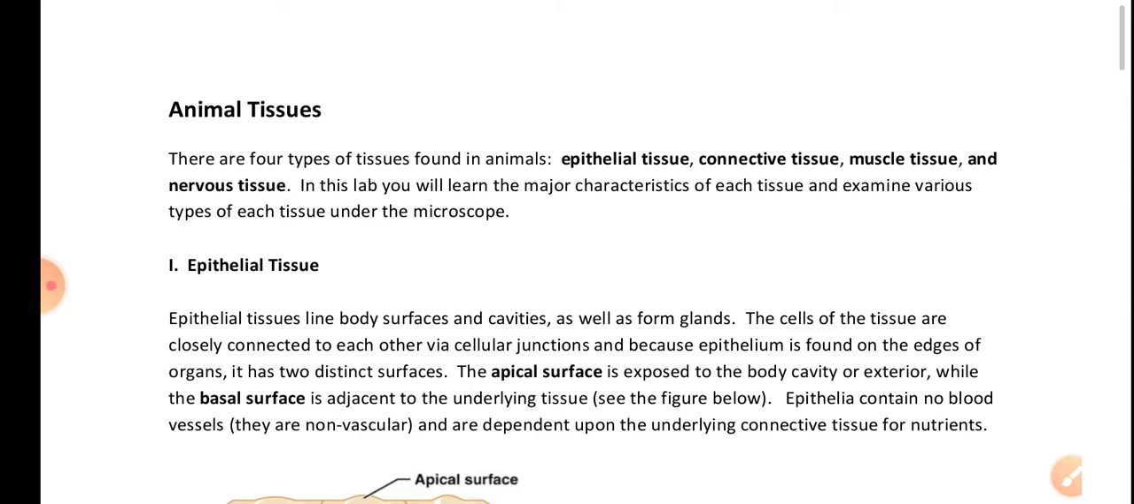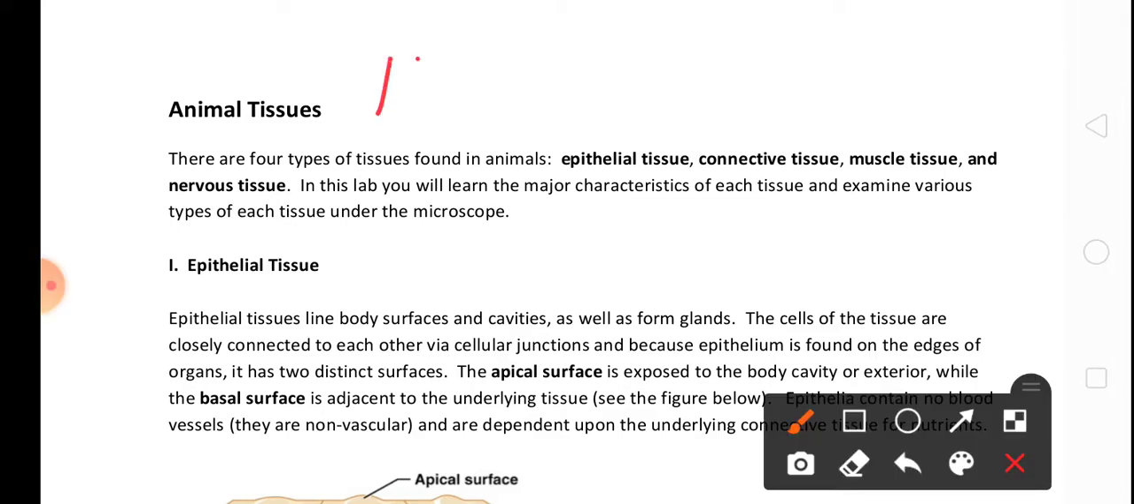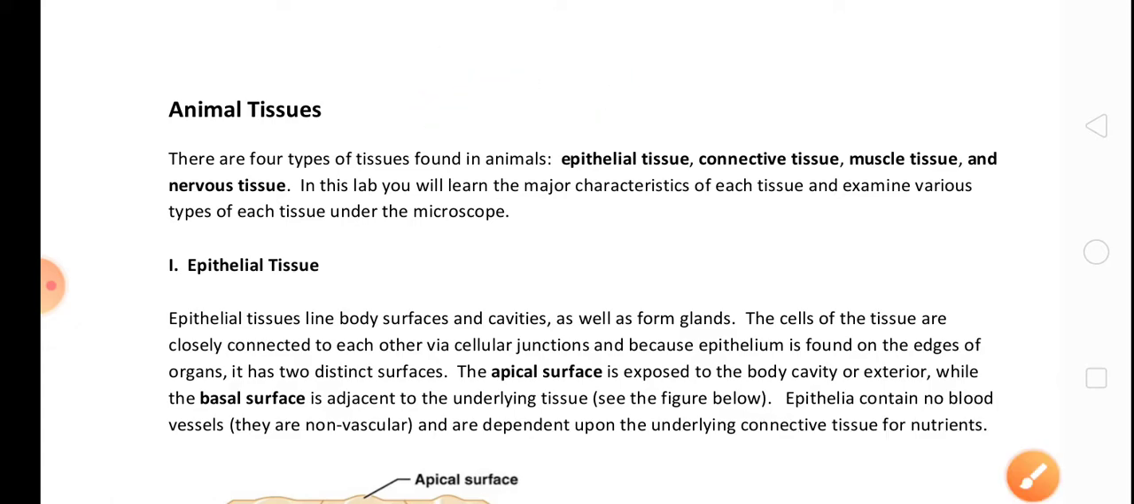Today again I am going to revise a new topic, tissue. Do you know what is a tissue? Tissue means it is a group of cells. I have already discussed tissue. If we classify the tissue in animals, we find there are four types of tissues. First is epithelial tissue, second is connective tissue, third is muscle tissue, and fourth is nervous tissue.